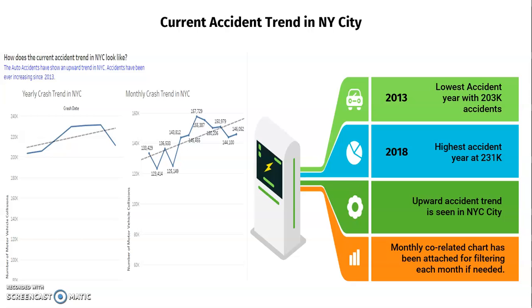And the monthly chart was attached in the visualization. On the left side you could see there's a monthly crash chart that I attached, so we could do a deep dive analysis on monthly data if we needed, or quarterly data if we needed. So I have uploaded the same on a public gallery, so we can have a look into it later on.